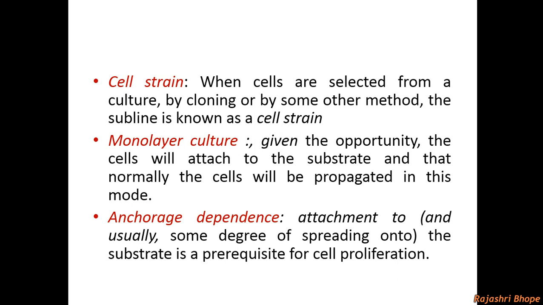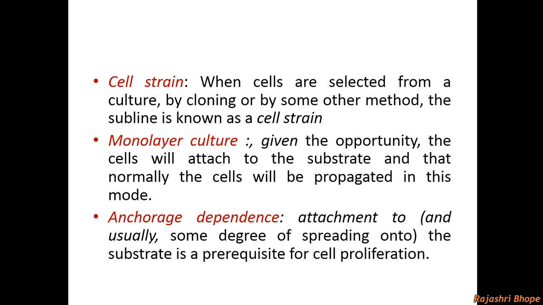These animal cells do not stack one above the other in a culture. They form a monolayer, which indicates these cells now have to be subcultured or passaged. The cells growing in a monolayer culture follow the contact inhibition mechanism. When one cell, say a central cell, is in contact with the neighboring cell, the central cell stops growing. This is known as contact inhibition.